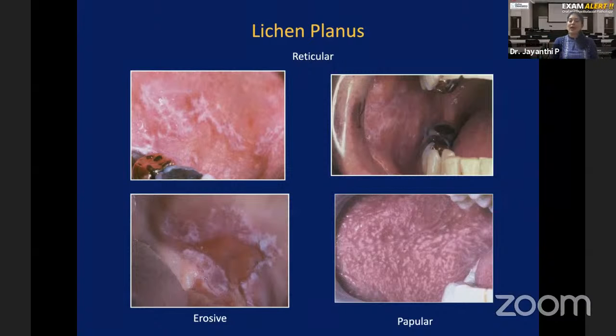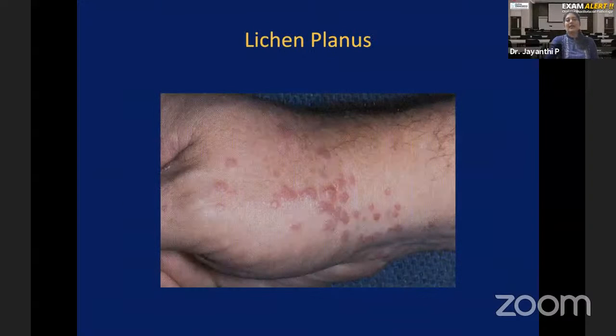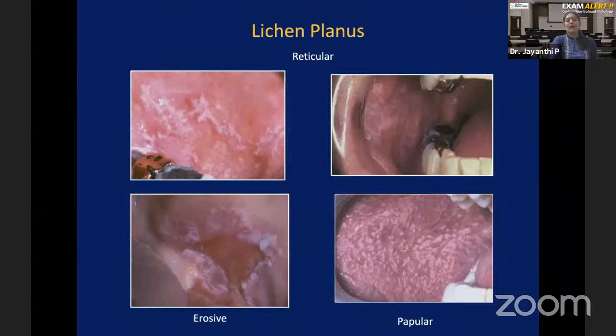Okay, so you have skin lesions and oral lesions. Skin lesions will typically appear as a papule. Papule means it's a solid lesion. It is not filled with fluid. Papular lesions are seen on the skin, whereas in the oral cavity, you have 4 different types of lichen planus. One is called reticular type. The second one is called erosive type. The third one is called papular type. And the fourth one, a very rare type, is the bullous type. So in the oral cavity, you have 4 different types.